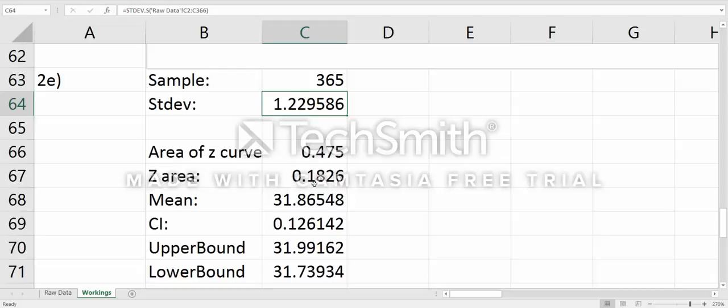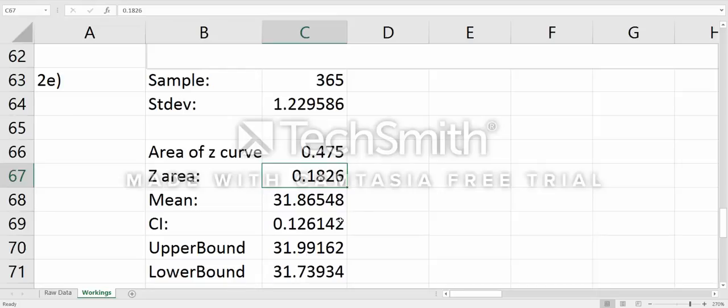To find the z-value, since the question is asking me for a 95% confidence interval, it means that I'm trying to find 95% of the z-curve, and since my answer uses the z-value divided by 2, because we only need to consider one side of the curve, we need to find 47.5% of the z-curve.